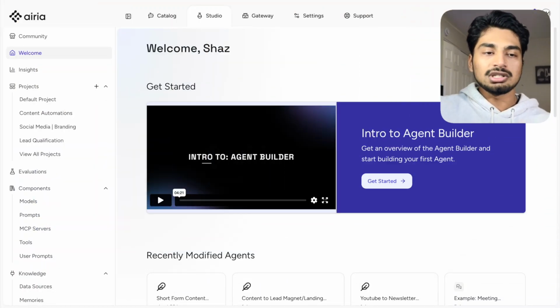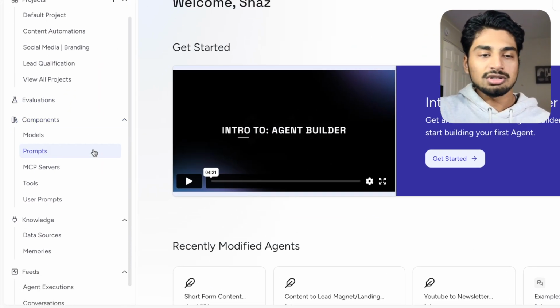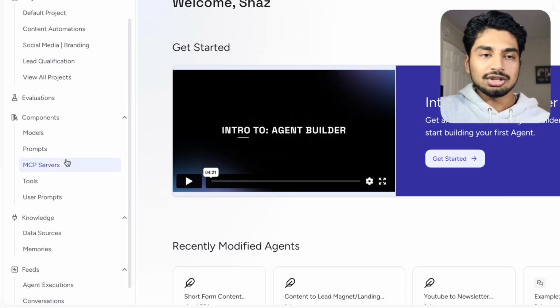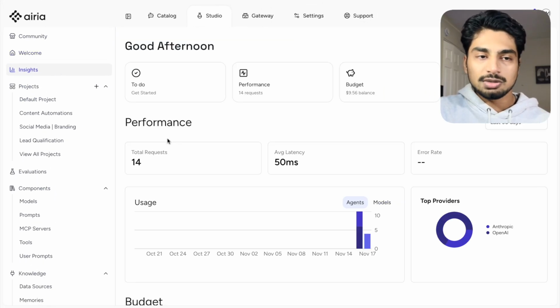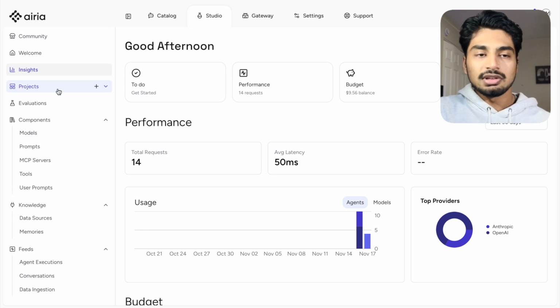So when you get into the software, you can see a bunch of things going on, from evaluations of your models, components of models, your knowledge base, feeds, etc. They also have a community where you can share different things, and they also have insights so you can see what's running, how much money you're spending on your models, etc. But my favorite part of all of this is the project section.